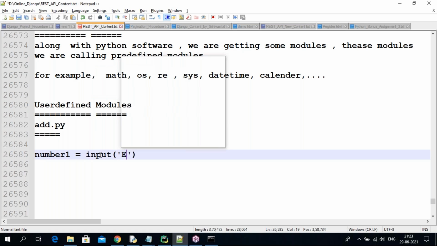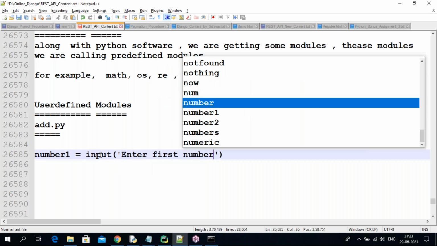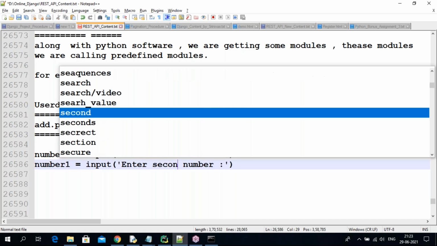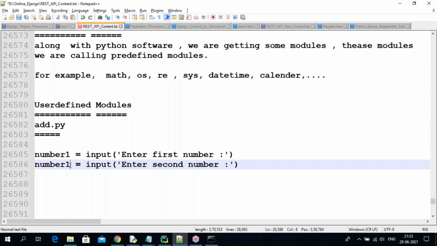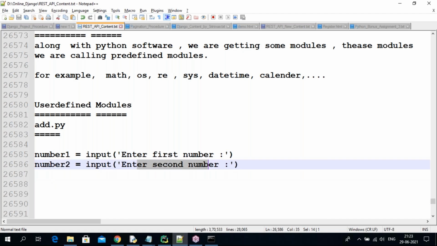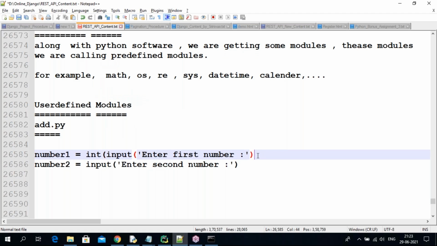So enter first number, this is my message. Next, enter second number. Now you are writing this. So first number, second number you are going to take. The input method takes string format, that's why you are going to do the typecasting.